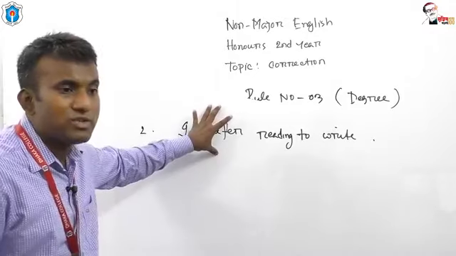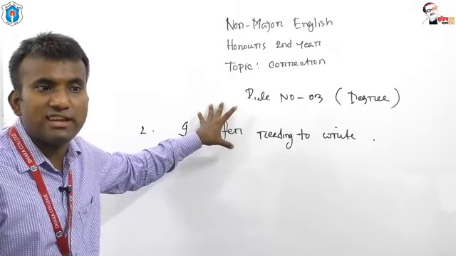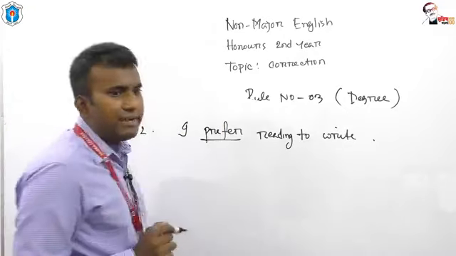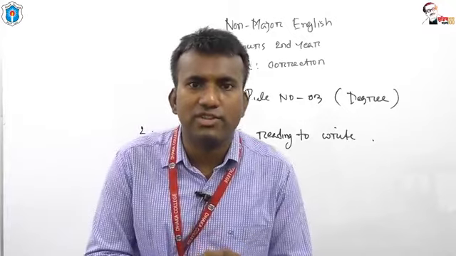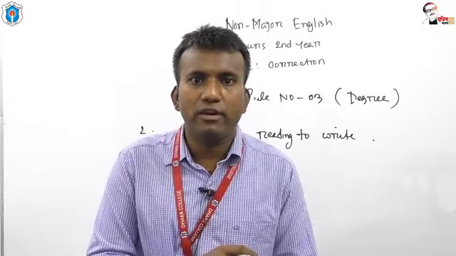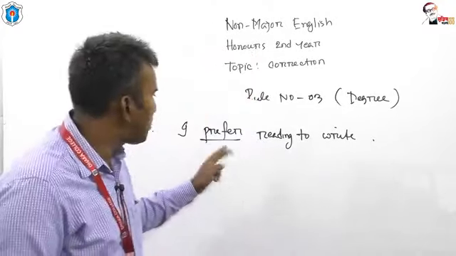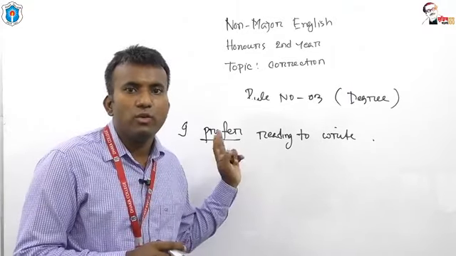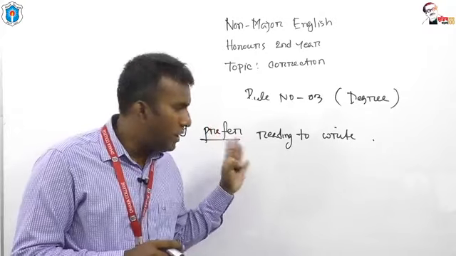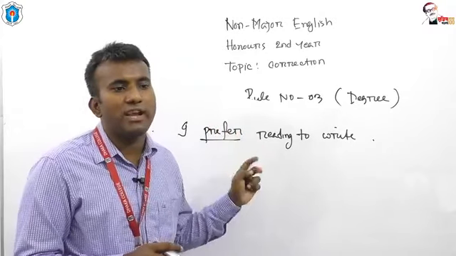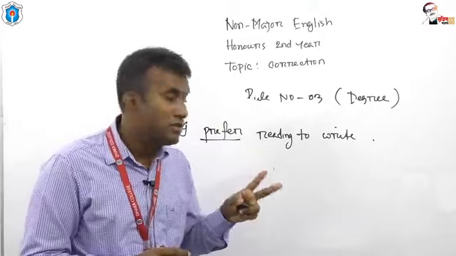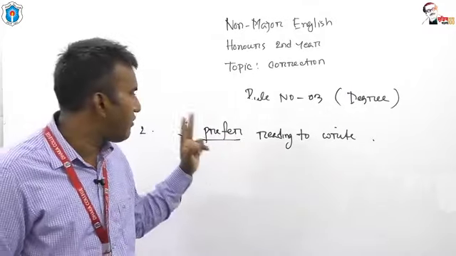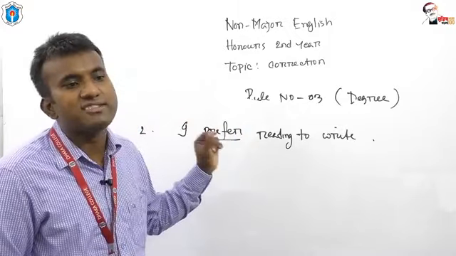Prefer is such a verb which takes the preposition to. When prefer is used, you have to take the preposition to. So after prefer, the appropriate preposition is to.